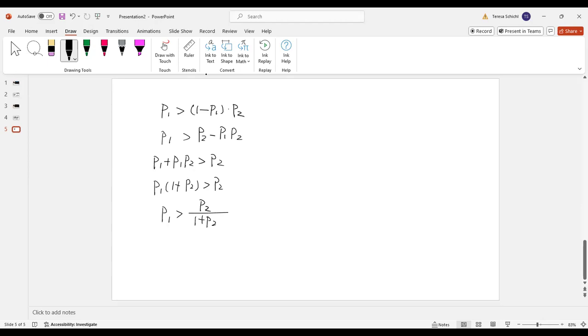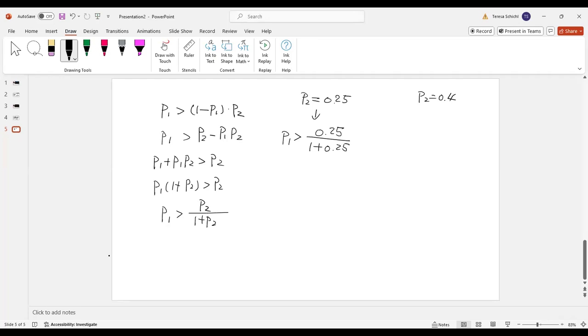Now the problem says, what if P2 is equal to 0.25 or P2 is equal to 0.4, then what must P1 satisfy? Remember this condition, right? When P2 is 0.25, I have to make sure P1 is greater than 0.25 over 1 plus 0.25.